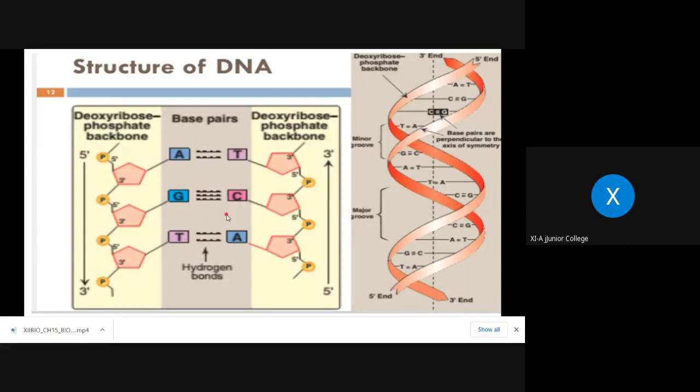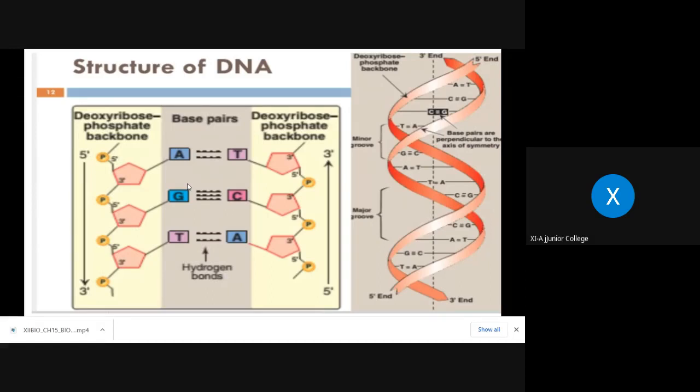You can always remember: purine will pair with pyrimidine always, and adenine will pair with what? Thymine, with 2 weak hydrogen bonds, and cytosine will pair with guanine, or guanine will pair with cytosine, with 3 hydrogen bonds.